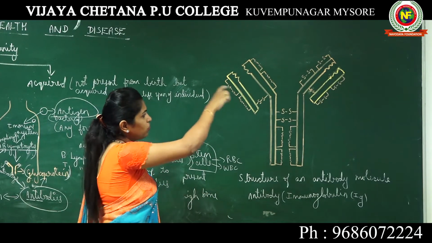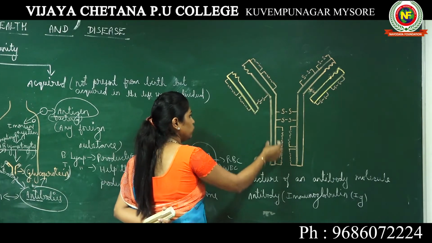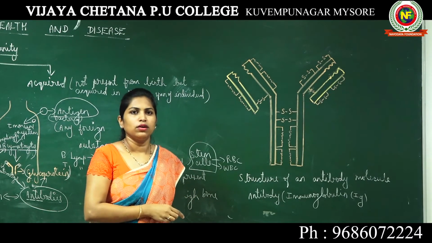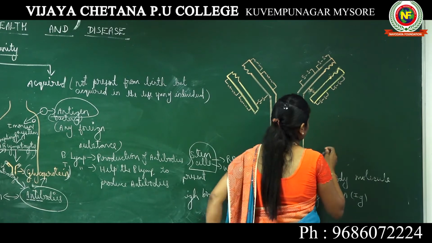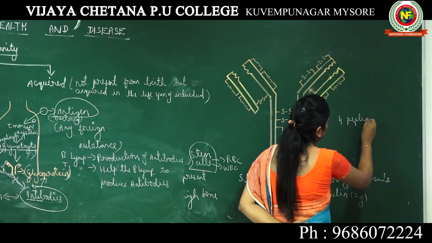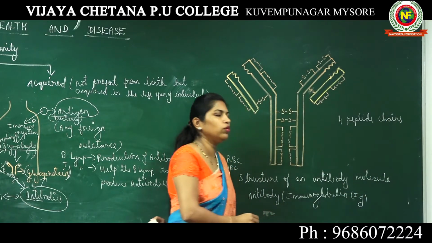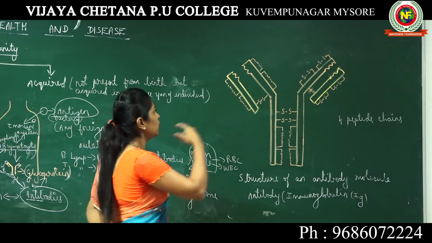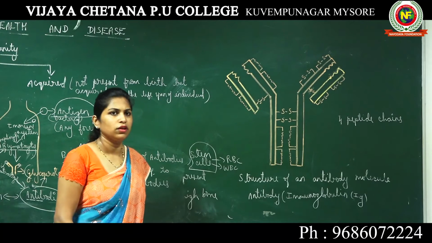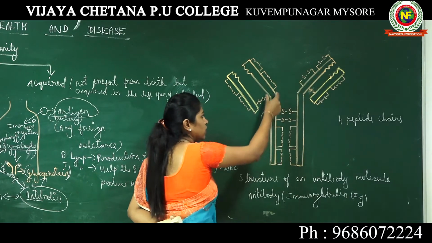Now this is the structure of antibody. Here you see 1, 2, 3 and 4 chains, which are represented as 4 peptide chains. Peptide is a term used for proteins, so basically they are 4 protein chains. Here you can see 2 are small and 2 are large.